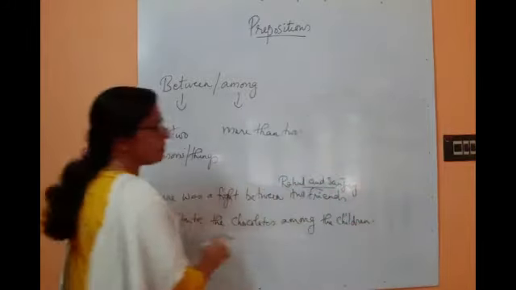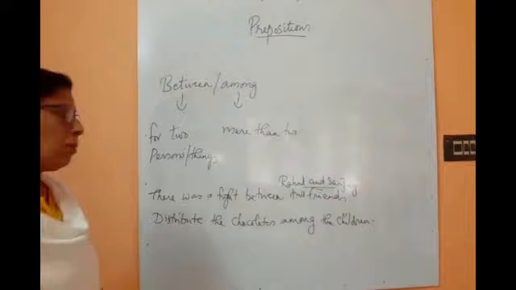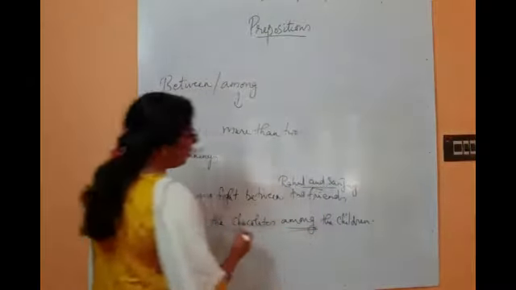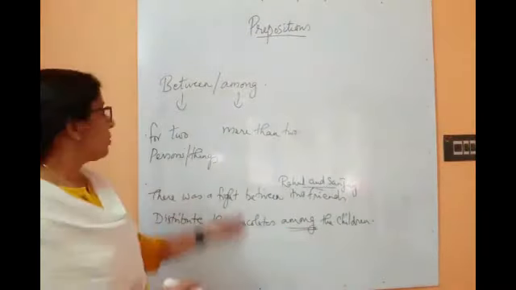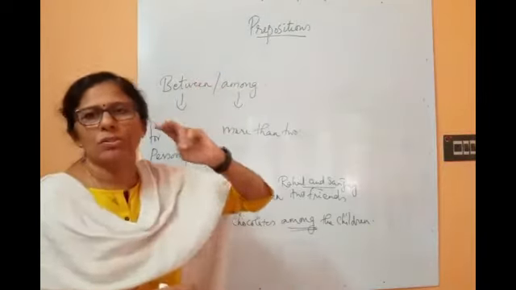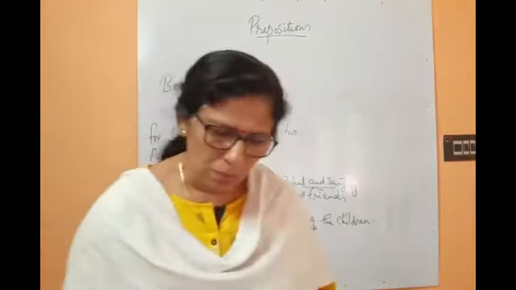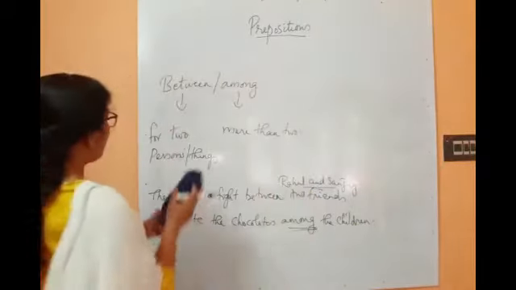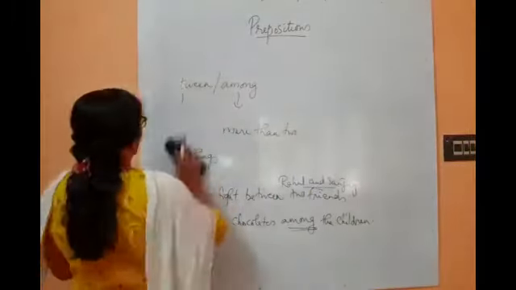You know that children means a group, more than two, so that is why we have to use among them. Always remember when between and among come, between is for two persons or two things, and among is for more than two. Okay, and next one is on and upon.